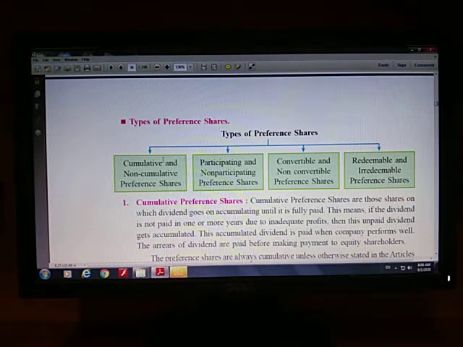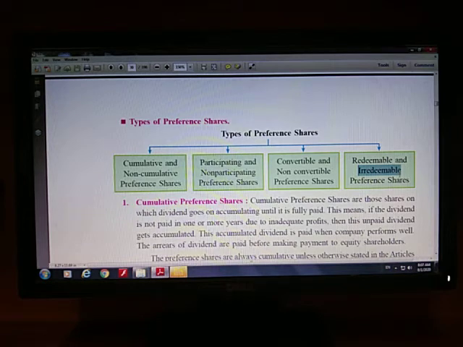So now in this particular short note we are going to study what are the different types of preference shares. First type of preference shares is called cumulative preference shares, and the partner of cumulative is non-cumulative. They come in pairs: cumulative, non-cumulative, participating, non-participating, convertible, non-convertible, redeemable and irredeemable, right? The only difference here is the next type will begin with non. See, here it is non, here it is non, again here it is non, but the word here begins with the letter R. It is not non-redeemable, right? It is irredeemable.